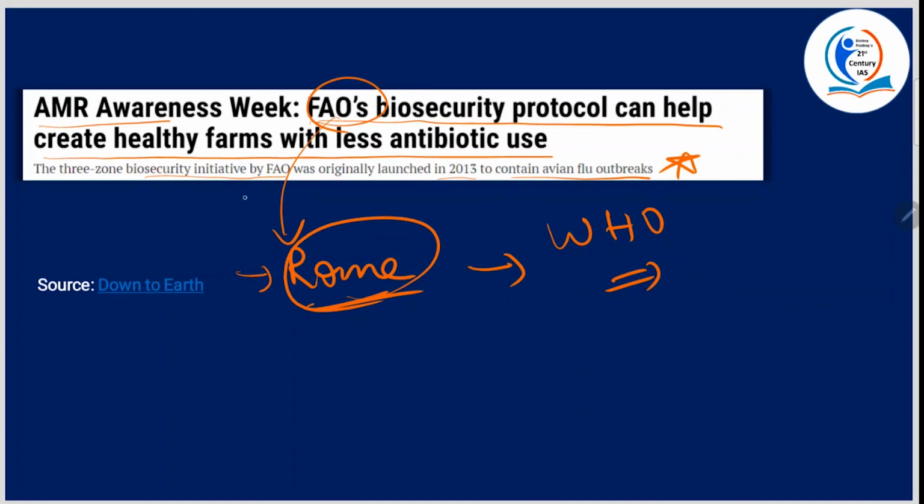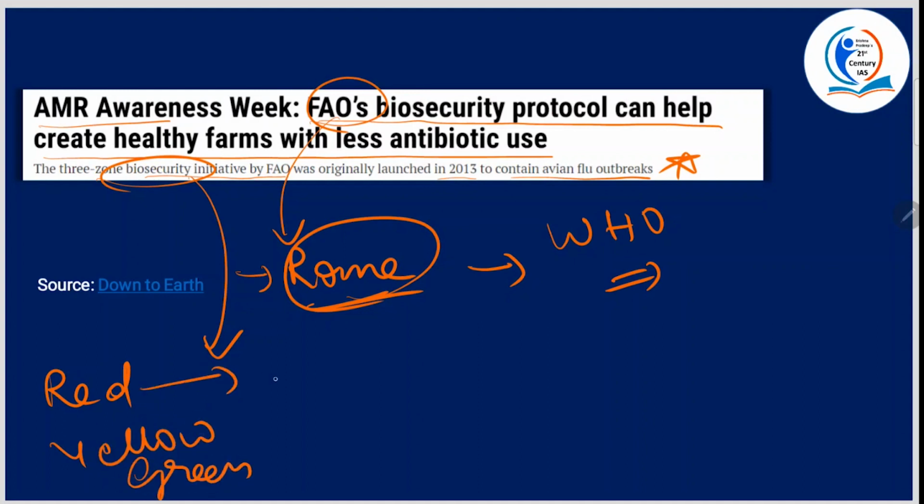Okay, now coming to this three zone biosecurity initiative. What is it? So it includes dividing the area of livestock based on the risk of disease germs. So red, yellow, and green are the codes. Now red is for high risk, yellow is for moderate risk, and green is for low risk. All right. So why is it so? So that you can be careful whenever you are feeding them, or what kind of food should be given, or for all those purposes.